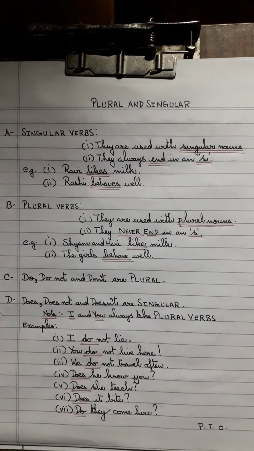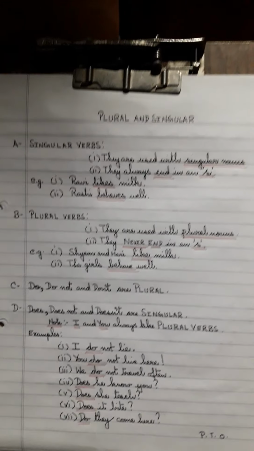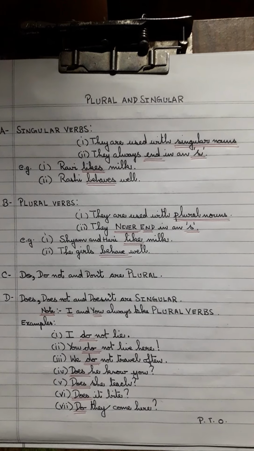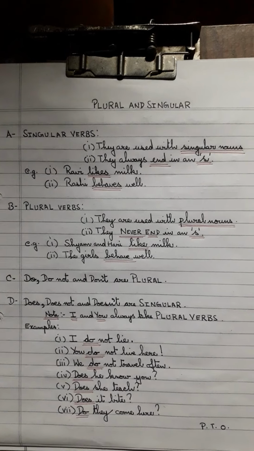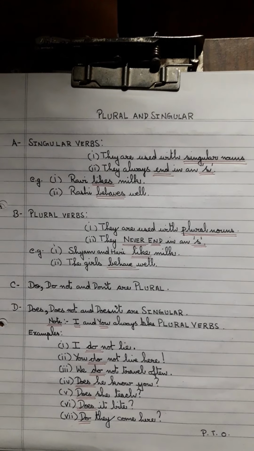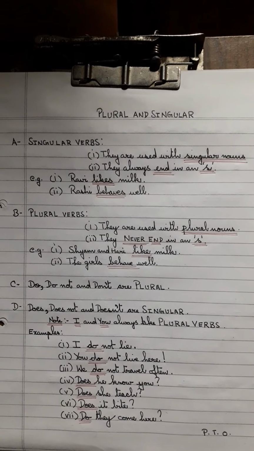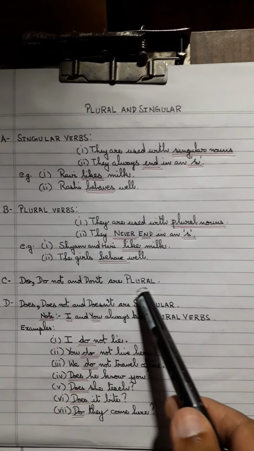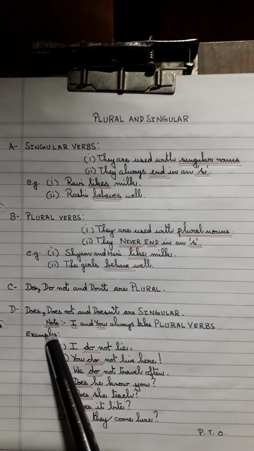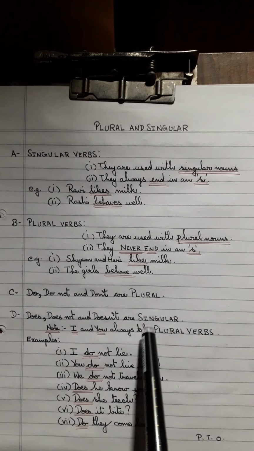Now, something which I find a lot of students and even adults making mistakes with is do, do not, don't. Remember, do, do not and don't are always plural. Plural means more than one. Does, does not and doesn't are always singular.